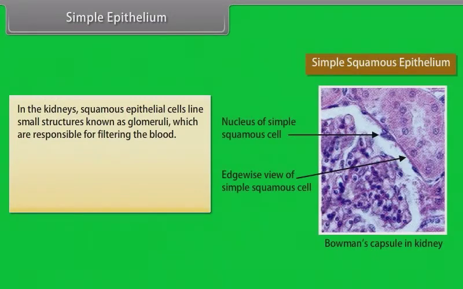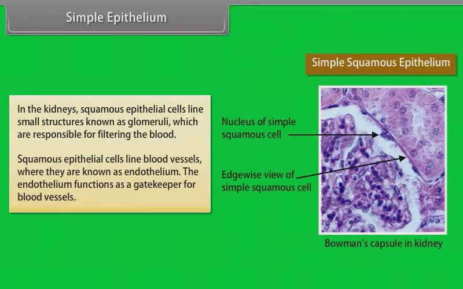In the kidneys, squamous epithelial cells line small structures known as glomeruli, which are responsible for filtering the blood. Squamous epithelial cells line blood vessels, where they are known as endothelium. The endothelium functions as a gatekeeper for blood vessels.